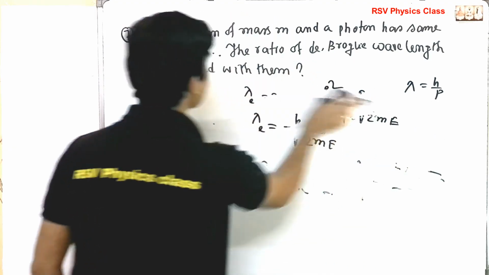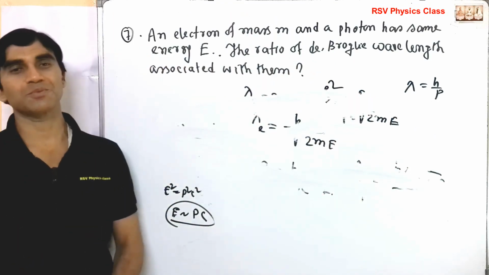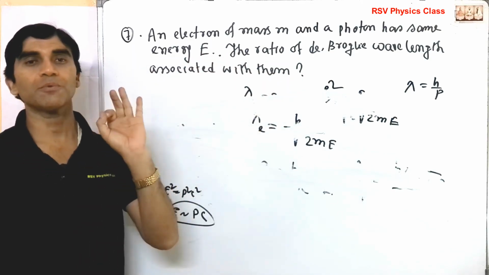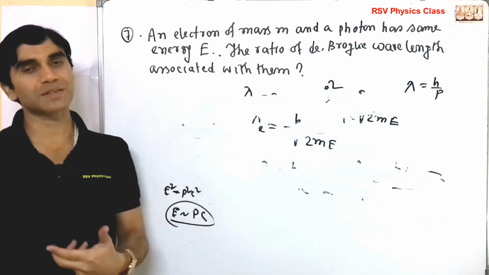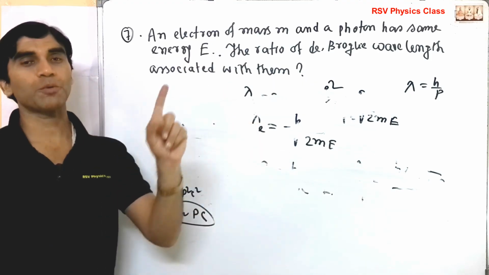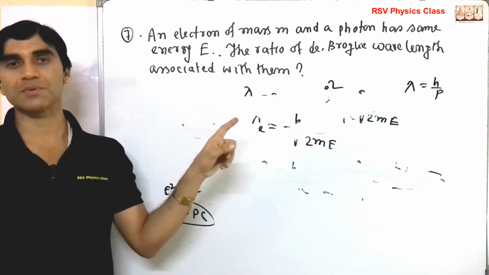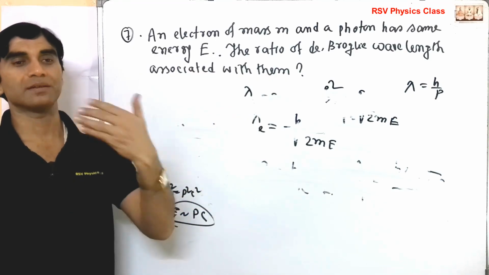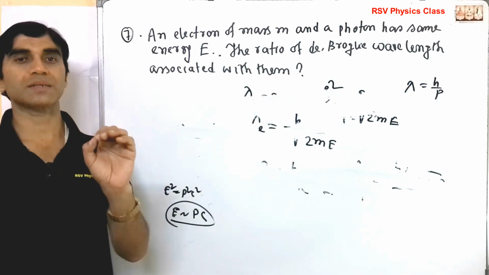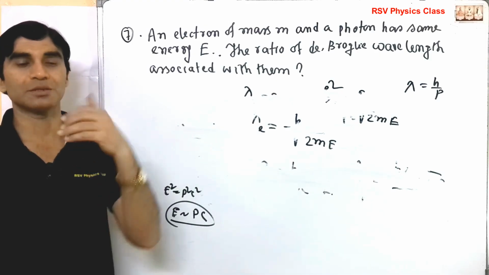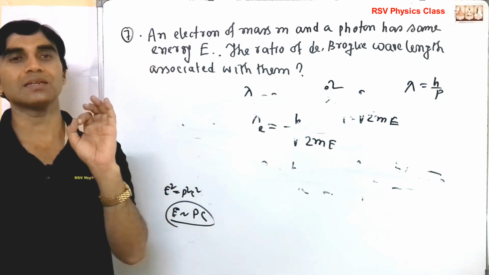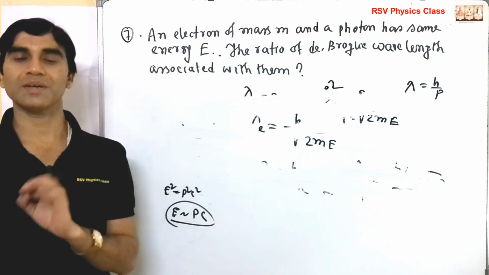This is the typical problem I have discussed from the dual nature of radiation and matter. You should be able to solve different types of such problems. See that this is a typical problem and you will get questions like these in the exam. This is very much important, so repeatedly see the problems and practice them. How much you practice is what matters. Your speed in the exam will increase and you will obviously succeed. Okay, thank you.